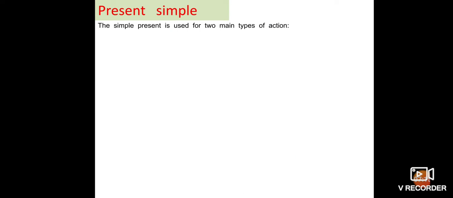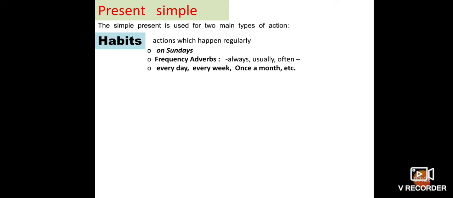Next, here the present simple. The simple present is used for two main types of action. First action is habits. So action which happens regularly. For example, on Sunday, we can tell about frequency adverbs: always, usually, often.